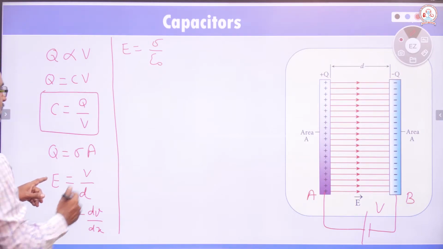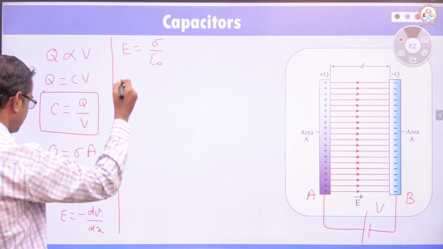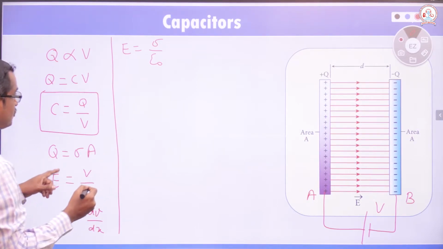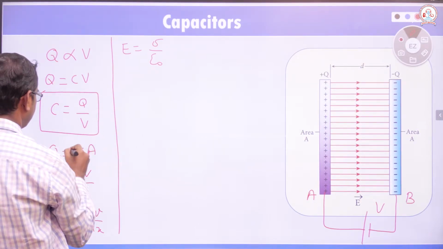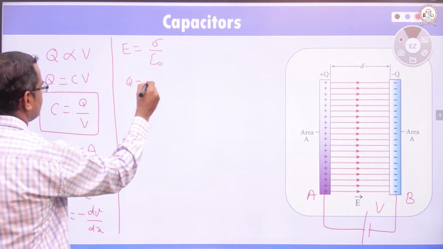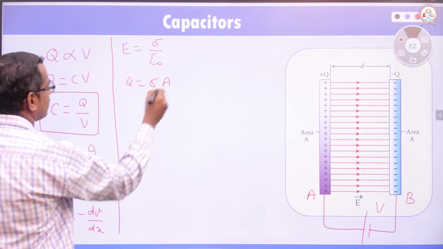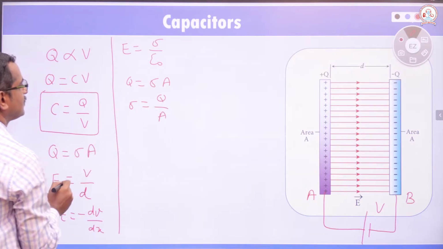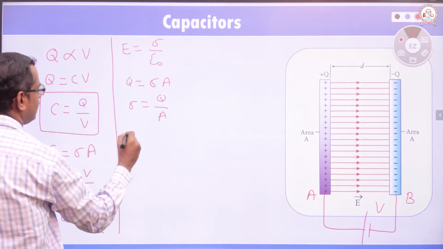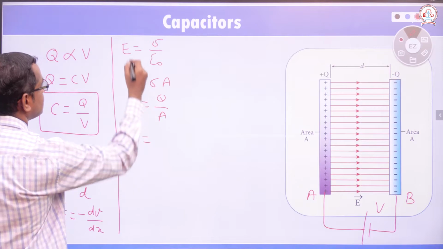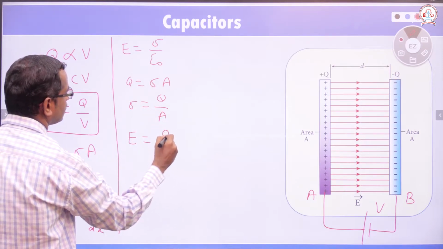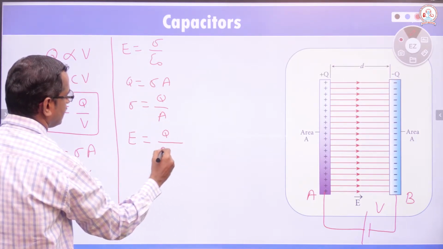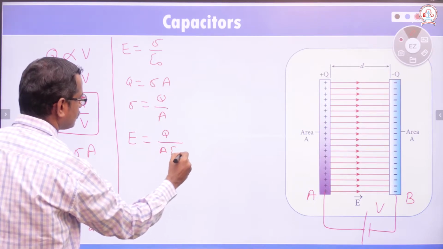Then if we substitute these values here, we have Q is equal to sigma into A, then sigma is equal to Q divided by A, then E value can be written as E is equal to Q divided by A into epsilon naught.